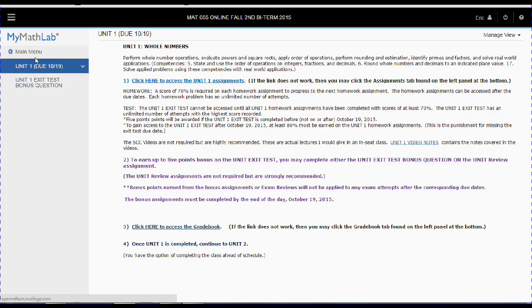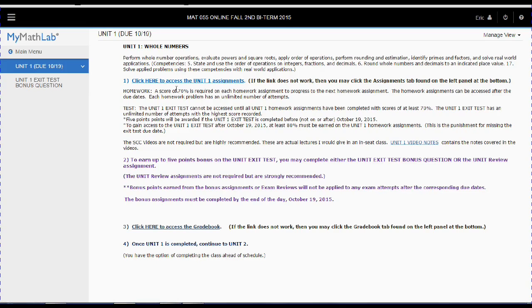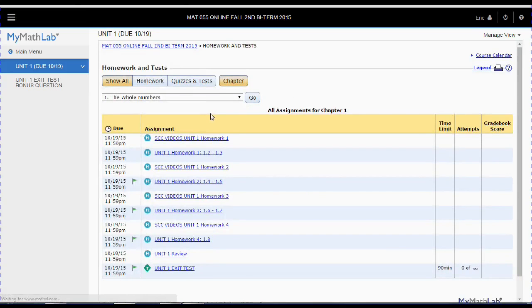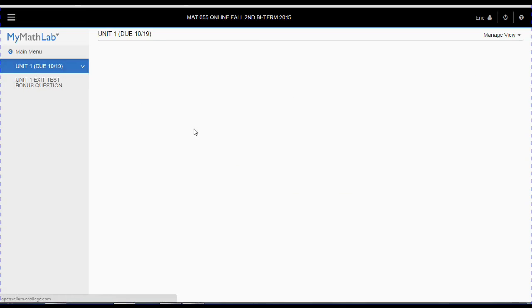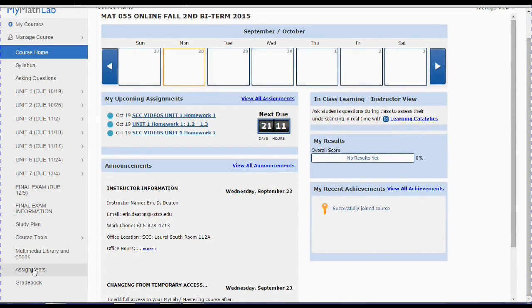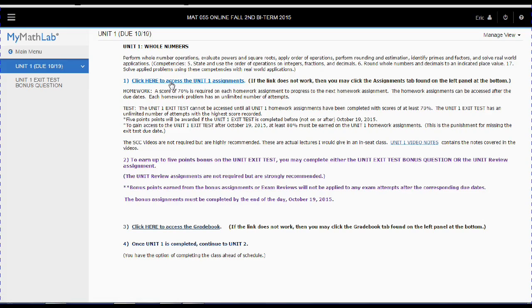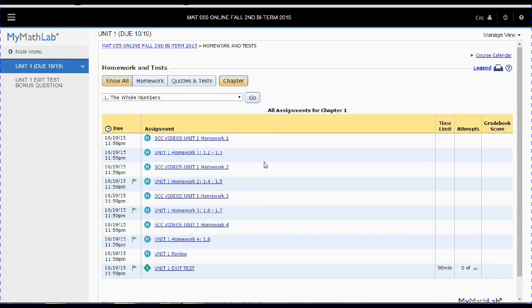When you click on Unit 1 in the main menu of your course, you'll see this link. When I click on that link, my Unit 1 assignments become available. If that link doesn't work, you may need to go down here to this link. I've had issues where people couldn't access the link in the units, but you could always access these. So that's just a little heads up. I'm going to click on that again, and here are the unit assignments.